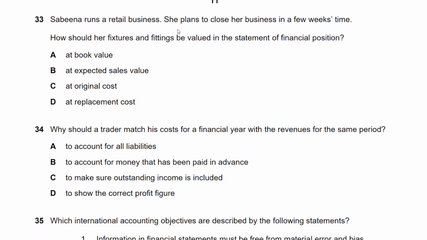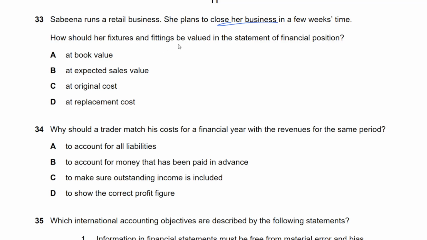Sabina runs a retail business. She plans to close her business in a few weeks' time. How should her fixtures and fittings be valued in the statement of financial position? Okay, so she has planned to close the business. That's confirmed, it seems.